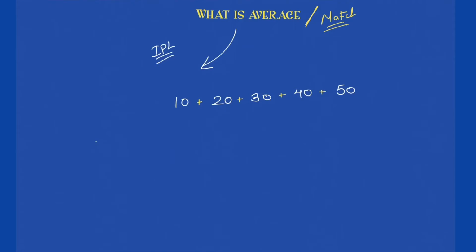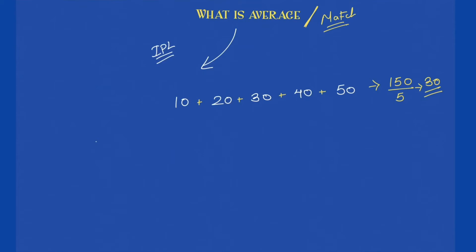So 50 plus 40 is 90, plus 30 is 120, plus 20 is 140, plus 10 comes out to be 150. So 150 is the total number of runs scored by the batsman in how many matches? 5 matches. So per match, what is the number of runs scored by the batsman? That is nothing but 30 runs, and that's how simple it is to reach the average of numbers. It is nothing but per match what is being asked here. That is your average. Now where can you apply the concept of averages?